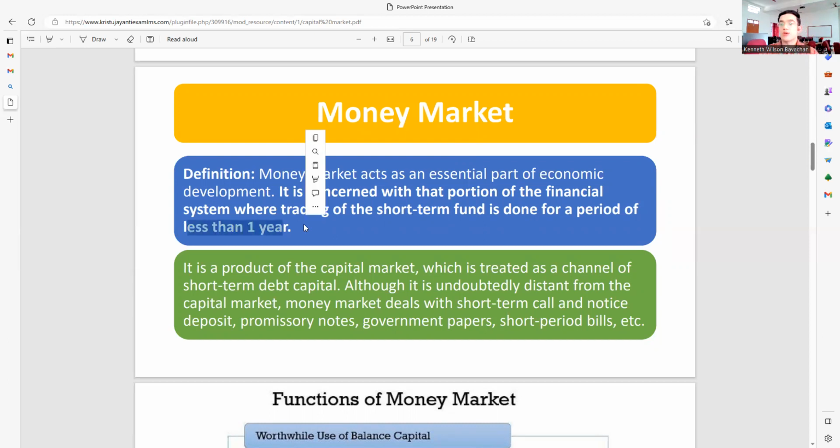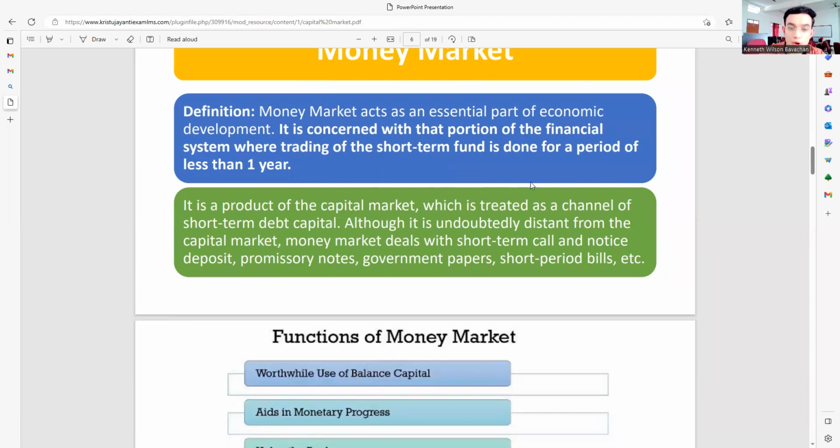Whenever we are discussing anything related to money, anything related to markets, anything related with buying and selling, or lending and borrowing, always remember the concept of time. The time period, the duration, has a huge impact here. So when coming to your money market, remember it is less than a year. That has to happen in less than a year, where short-term funds are only being traded.